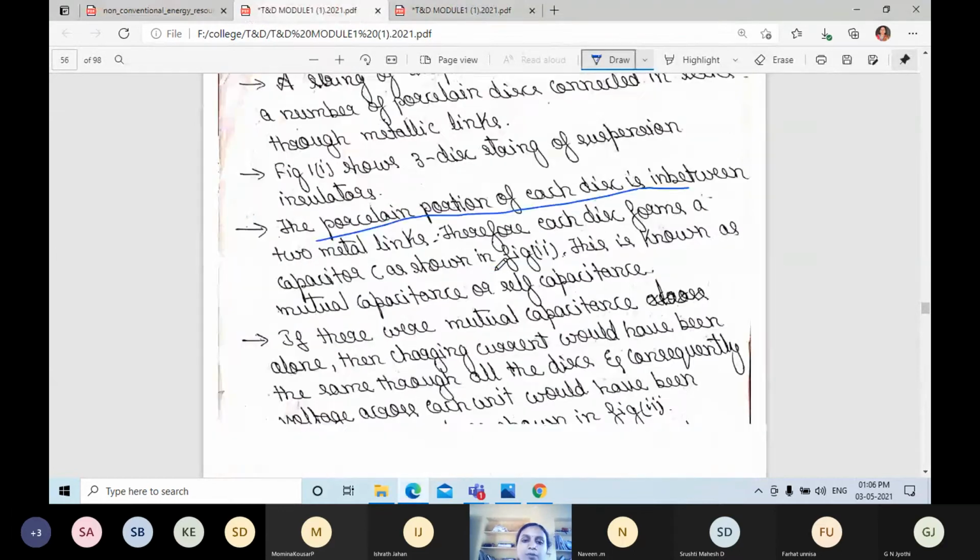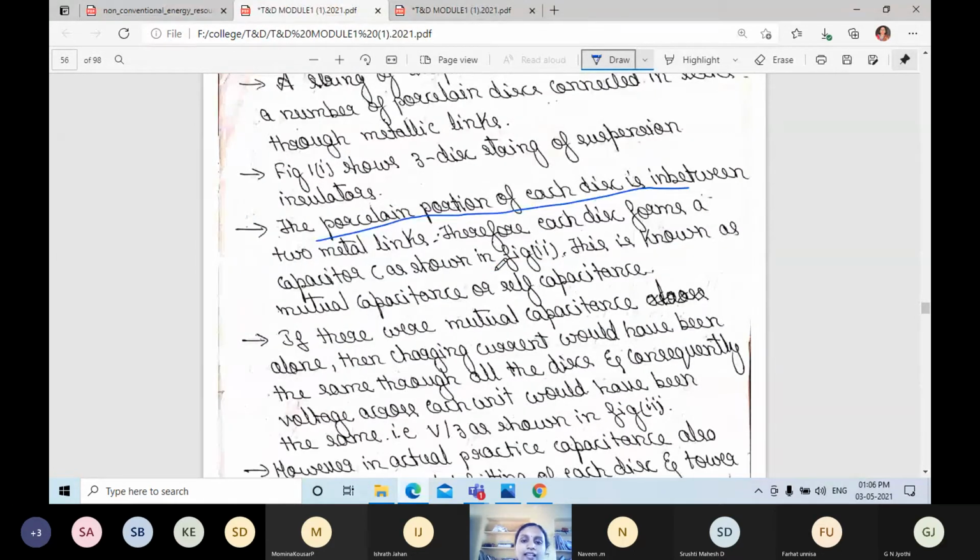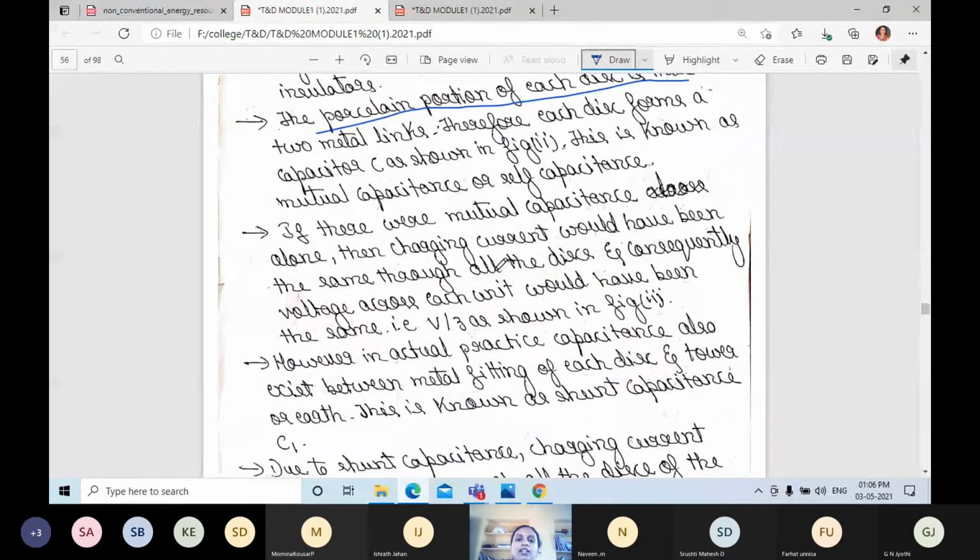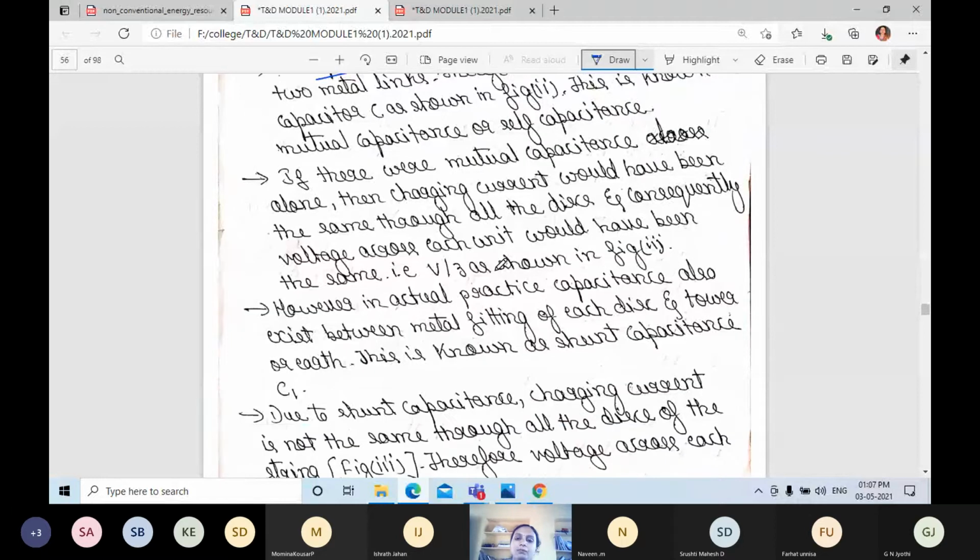If there were mutual capacitance alone, then the charging current would have been the same for all the discs, and consequently the voltage across each unit, that is each disc, would be V divided by 3. But in actual practice, capacitance also exists between the metal fitting of each disc and the tower.